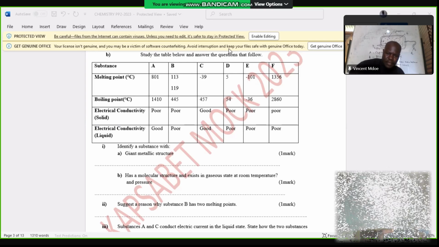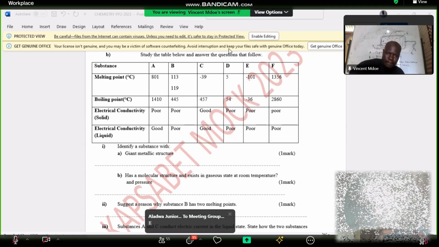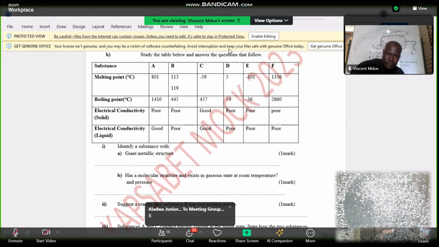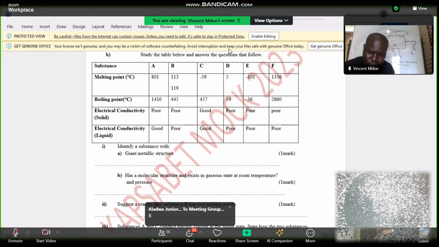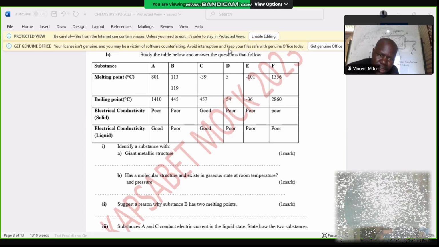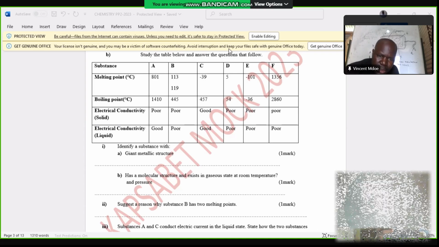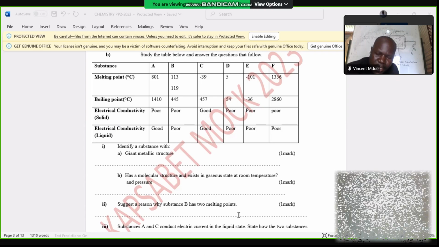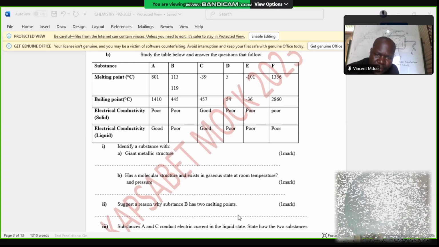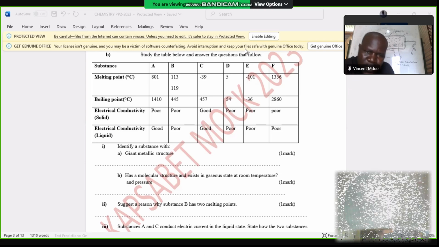Thumbs up for the first 5, right? That is what I'm doing here. Mugas, correct. Isaac, correct. We have got Deborah, correct. Oduor, correct. Cynthia, correct. Very good. So we all agree that it's E. Now, other than E, yeah, it is E. It is only E.